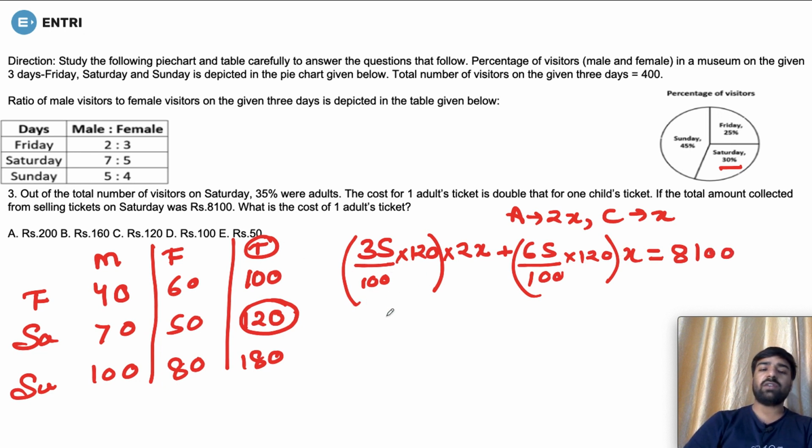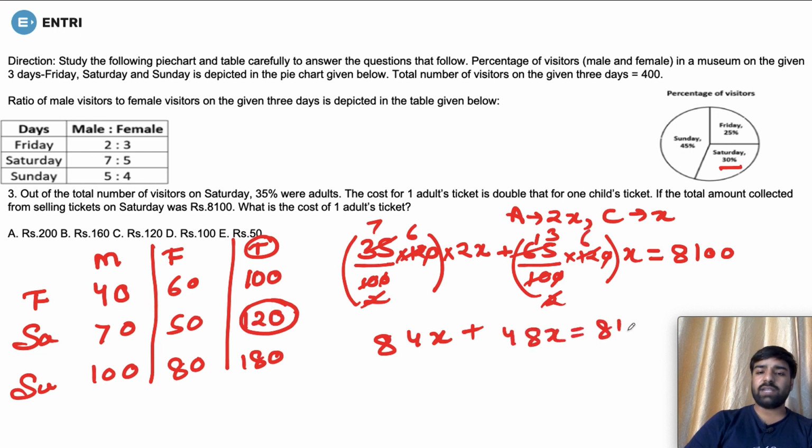Now, if we solve it out, what are we going to get? Cancel out the zeros. 5 2s are 10, 5 7s are 35, and 2 6s are 12, so 7 6s are 42. And 42 cross 2x is going to give you 84x. Plus again the same, 5 2s are 10, 13 6s are 78x, equal to 8100.